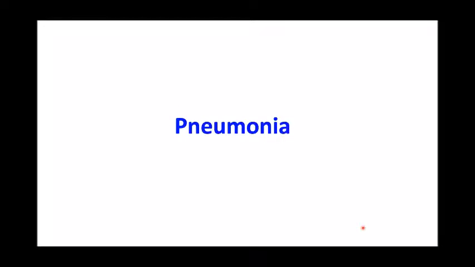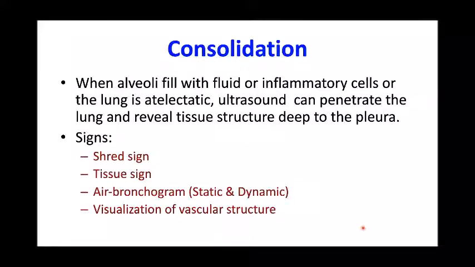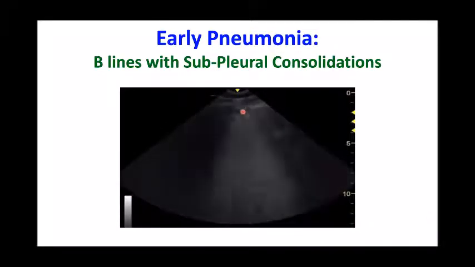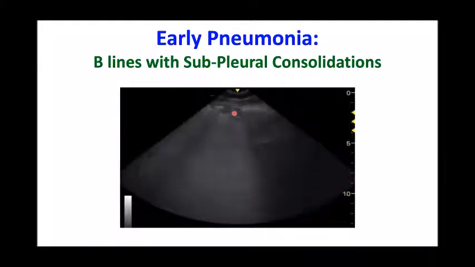In pneumonia, when the alveoli are filled with fluids or inflammatory cells, the lung becomes consolidated, and the ultrasound can penetrate the lung and reveal the tissue structures deep to the pleura. So there are certain signs in the ultrasound, that is the tissue sign, air bronchograms, and vascular structures, to identify the consolidation with the help of lung ultrasound. First, this is early pneumonia. You can find B lines with subpleural consolidation. As you can see here, this is the subpleural consolidation and some B lines. These are features of early pneumonia.